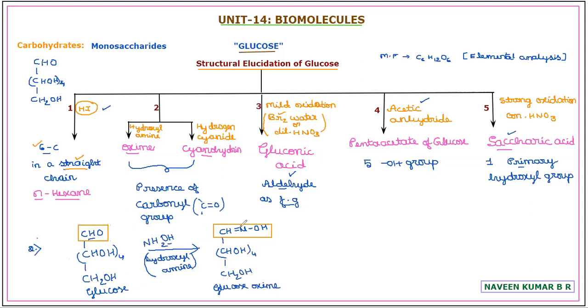Similarly, if you take glucose and treat it with hydrogen cyanide instead of hydroxylamine, I'm not writing the formula clearly, so you try to write it the same way when you are practicing. Now glucose treated with hydrogen cyanide will give cyanohydrin. Again, focus on the structure. It is CH, again with a nucleophilic addition mechanism, CHCNOH. The remaining is CHOH 4 times, CH2OH.